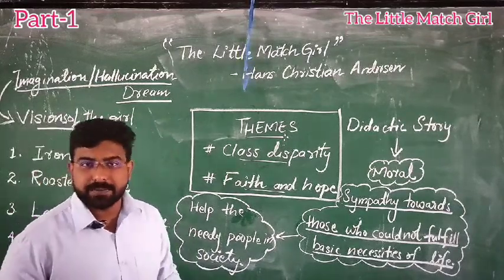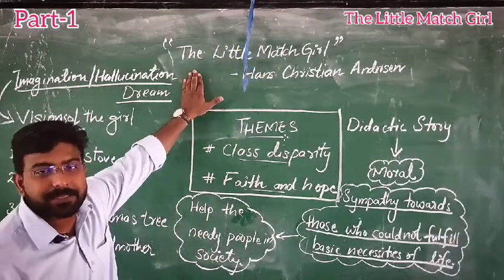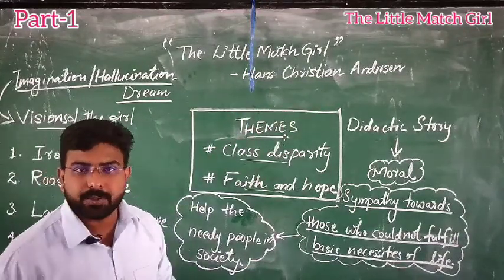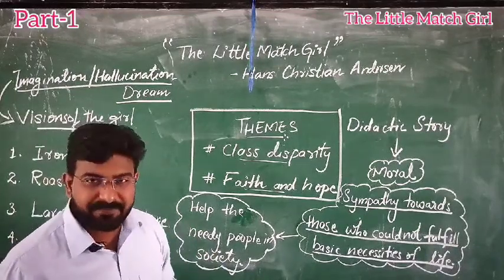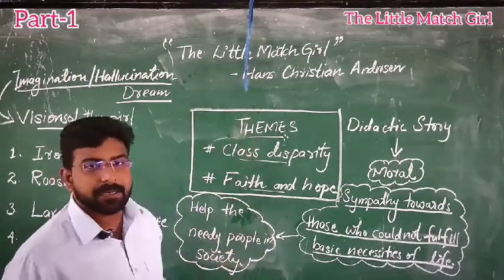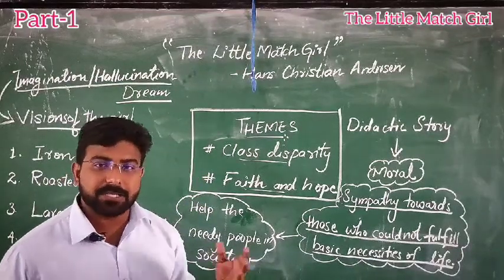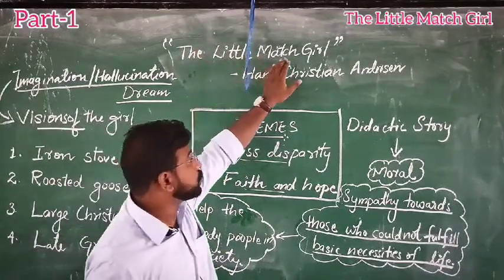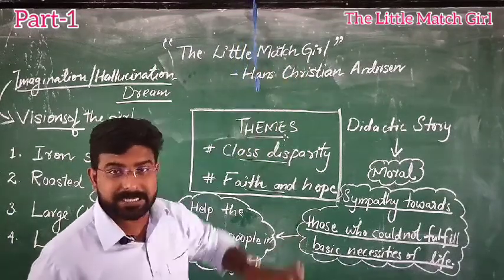Today we are going to start with a short story. The name of the short story is The Little Match Girl. It's written by Hans Christian Andersen. This is a very beautiful story. It tells about the life and the suffering of a little match girl. By the title of the story itself, we can understand the name of that girl and what her job is. The girl is a little girl, and what does she sell? She sells matchsticks in the street.